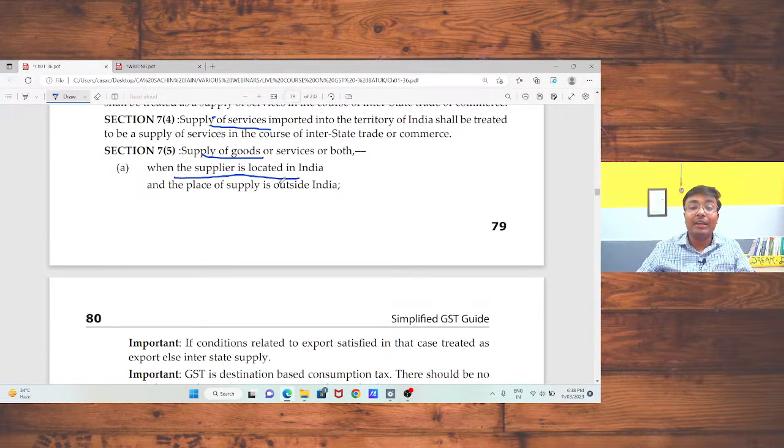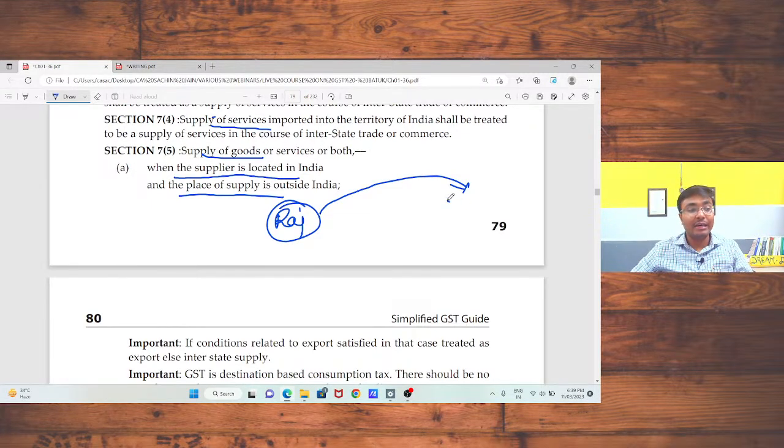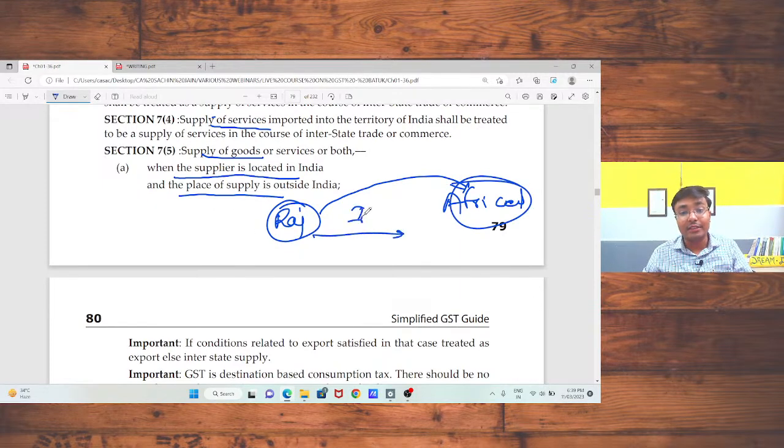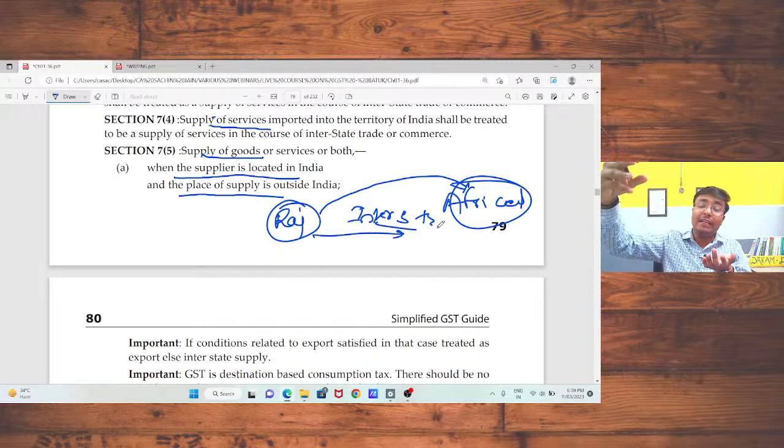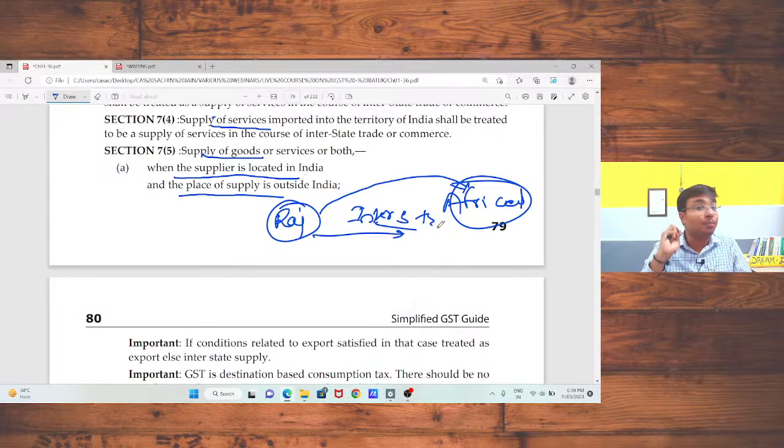Okay, sir. Now, supply of goods or services or both, when the supplier is located in India and the place of supply is outside India. That means I am registered under Rajasthan and I am supplying certain goods outside India, say, I supplied the goods to Africa. In that case, the supply should be treated as your interstate supply. Sir, we say that when someone is going to provide any goods or services outside India, then such transfers or supply should be treated as export. So for treating it as export, you should fulfill certain conditions. Okay, sir. If you have fulfilled those conditions, in that case, that supply should be treated as export.